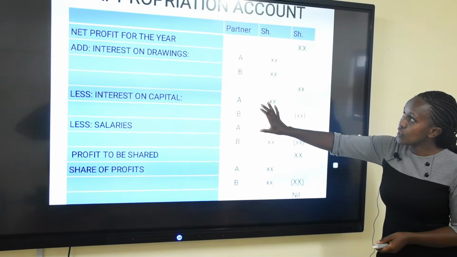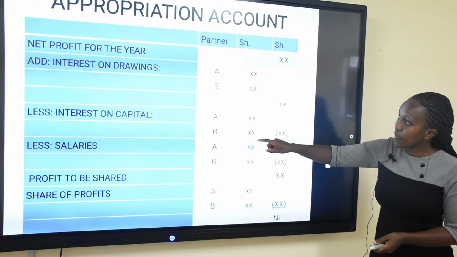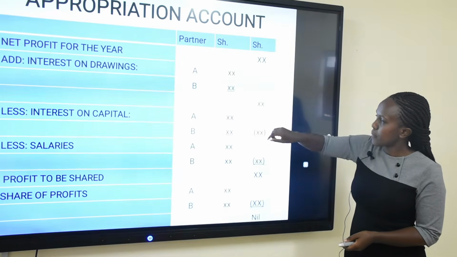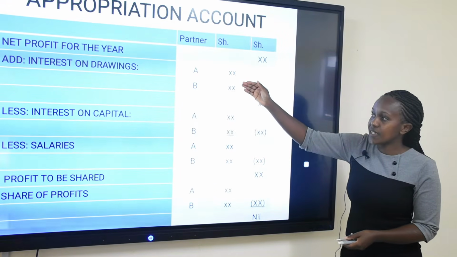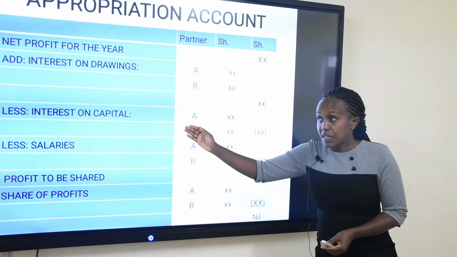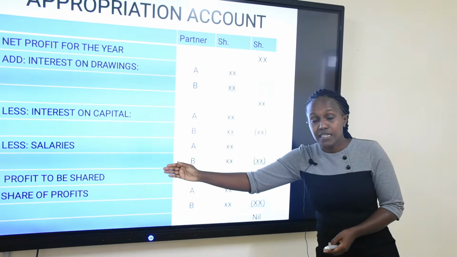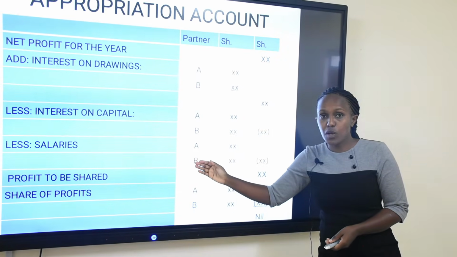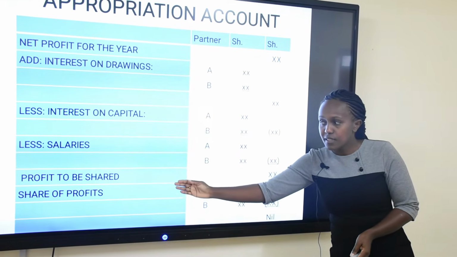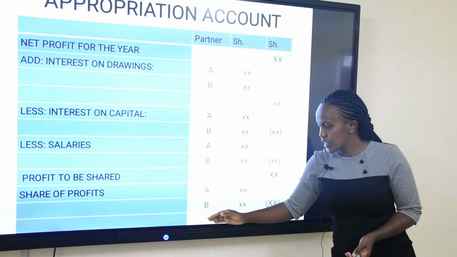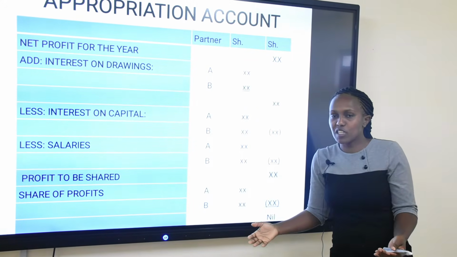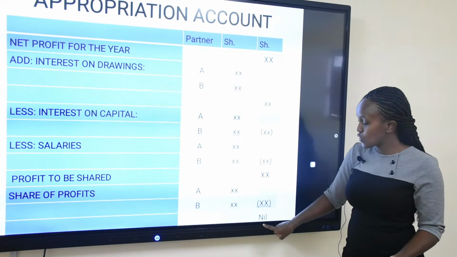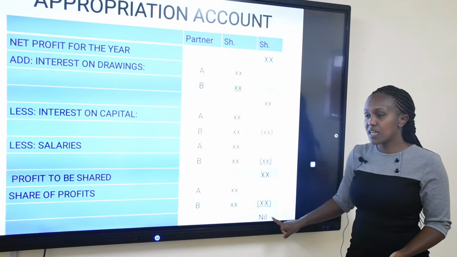So this is simple. It is simply what you're calling the appropriation account. It is simply the net profit, you add the interest on the drawings, you less the interest on the capitals that are paid to the partners, you less the salaries to the partners, because each one of them receives something different from the other, as we are going to see in our question. That gives us a profit to be shared, and finally you share the profit and nothing is left, because once you share the profit, nothing is left. So the balance of this account is going to be zero. It's going to be nil.